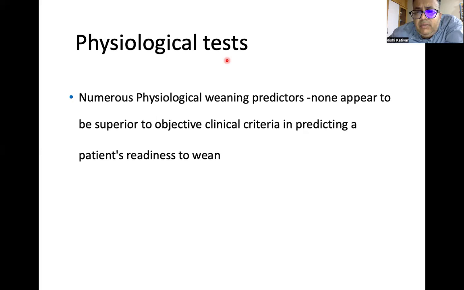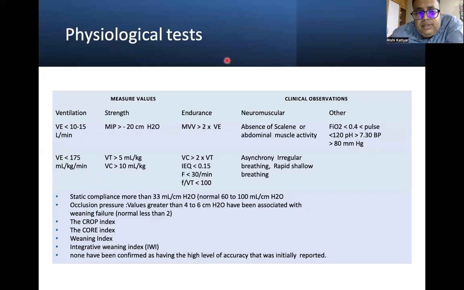Then comes, after clinical, the physiological tests. Numerous physiological weaning parameters are there. None of these parameters appear to be superior to objective clinical criteria in predicting a patient's readiness to wean. Physiological tests may be that you have measured the ventilation, that is the minute ventilation, the strength by maximum inspiratory pressure, endurance by MVV more than 2 times the minute ventilation, neuromuscular, the absence of scalene or abdominal muscle activity, and FiO2 less than 0.5.